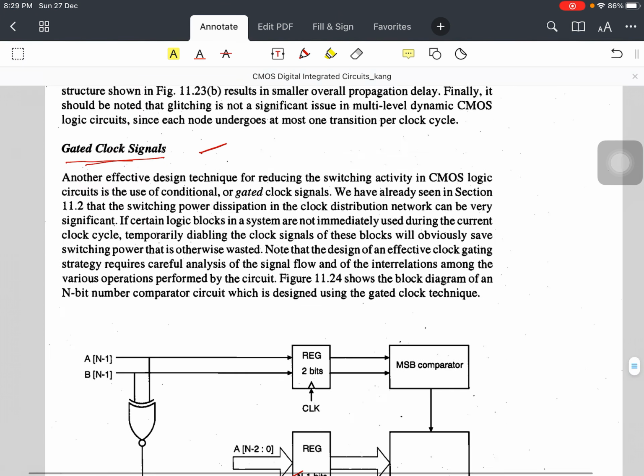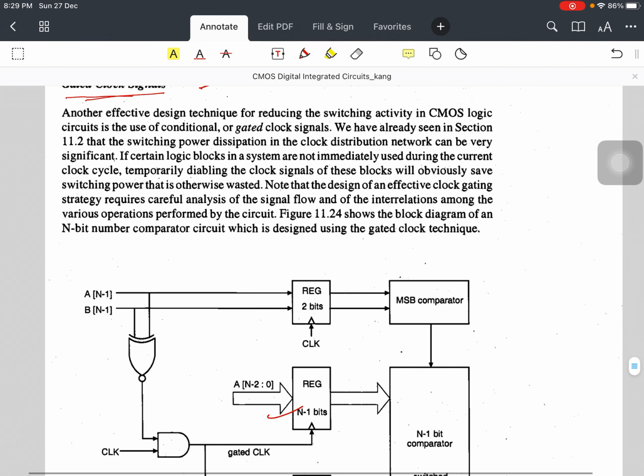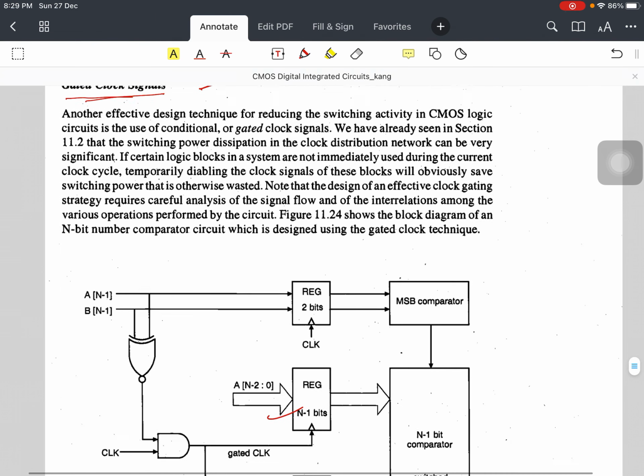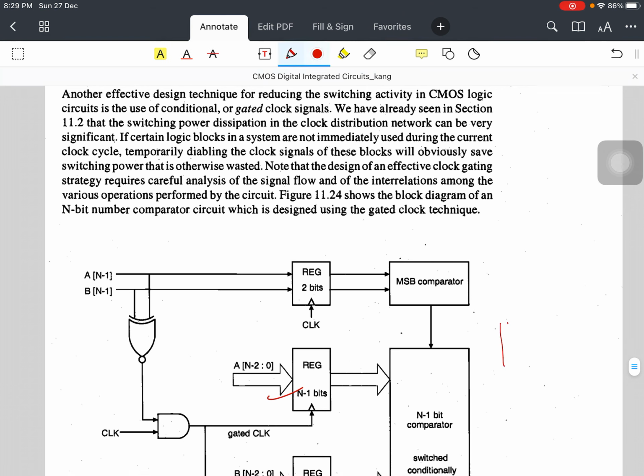As the name suggests, gated clock signal means whenever you don't require this circuit. Suppose you have one overall circuit over here, and in this circuit you have, let's say, 4 modules, 1 2 3 4, and these 4 modules are connected with each other. Suppose they are directly connected to each other, because they have some connection over here.